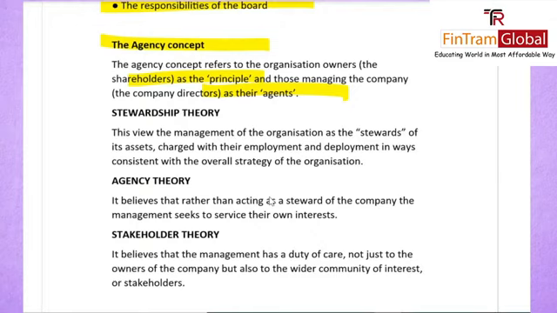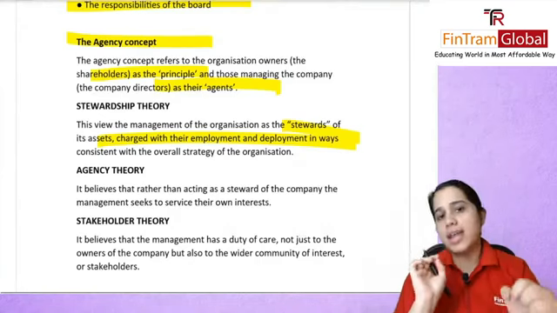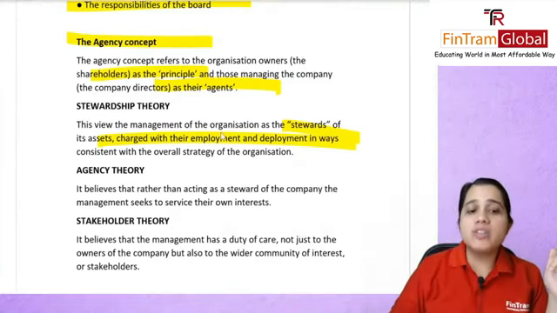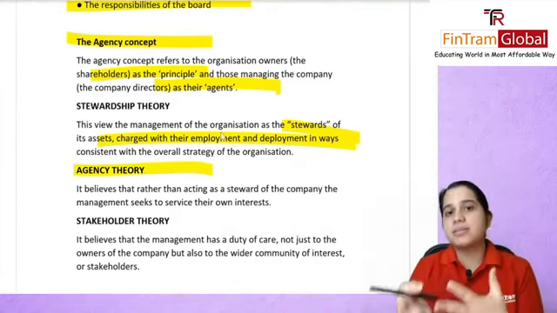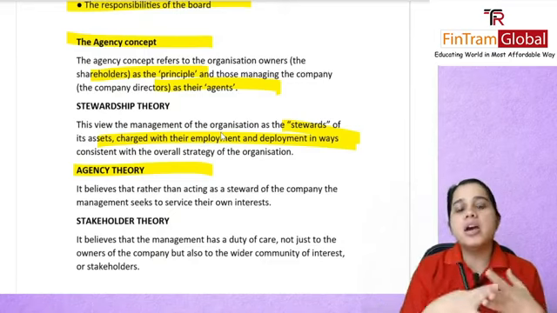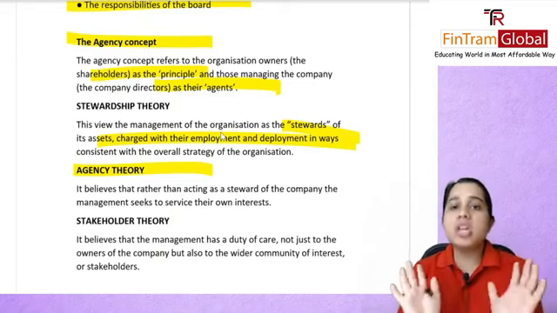Stewardship theory was that your management act as stewards of the asset. They will decide how it's going to be used, in ways that should be consistent with the overall strategy of your organization. You have your agency theory, which says that rather than acting as the steward of the company, management is seeking their own interests.